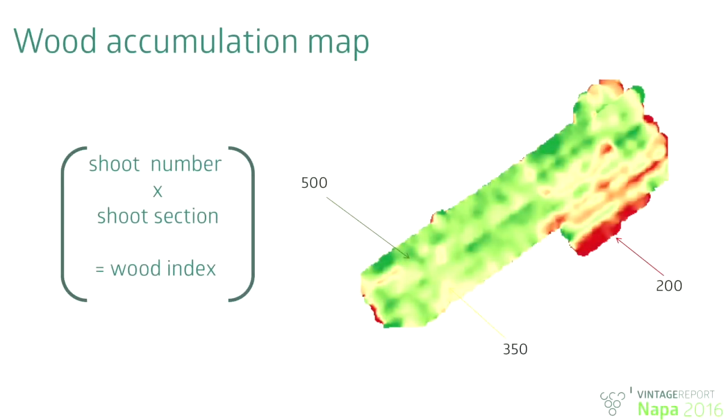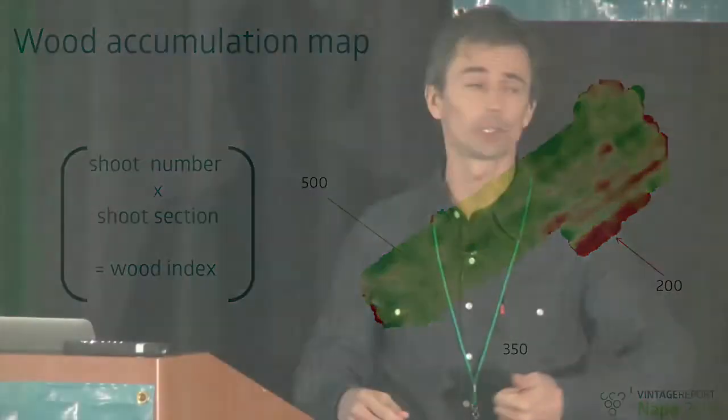Here you see that in that specific vineyard before bud break, we had a range of variations going from 200 square millimeter per square meter of ground up to 500 square millimeter of stem section per unit of ground area. So that has many consequences in terms of pruning decision, in terms of taming down the vine vegetative expression, in terms of predicting the yield.